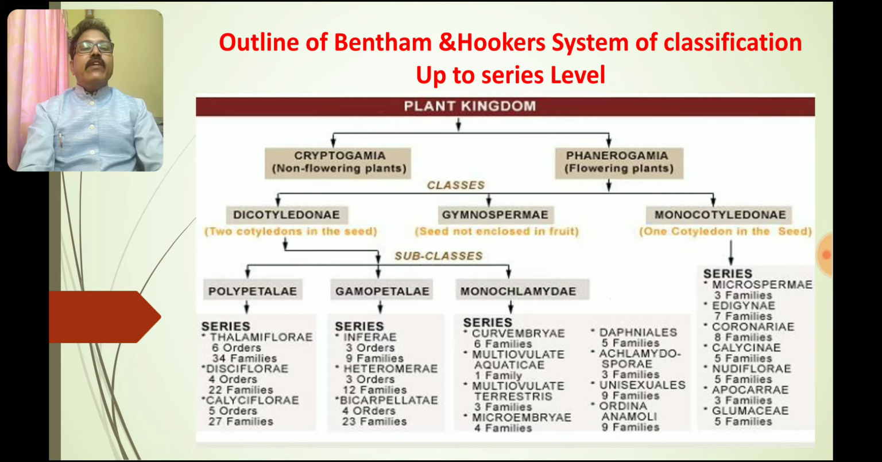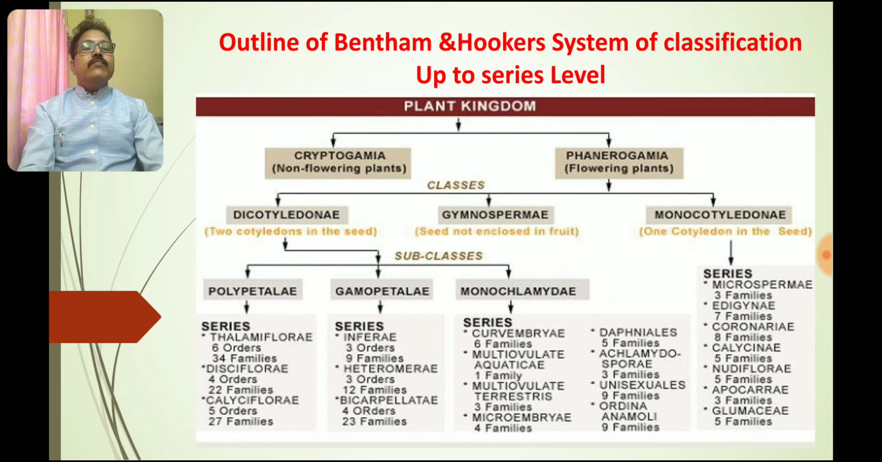Monochlamydeae is again divided into different series, that is Curvembryae, Multiovulatae aquaticae, Multiovulatae terrestres, Microembryae, Daphnales, Achlamydosporae and Unisexuales, and Ordines anomali. Again, it has different families. It is not divided into orders.